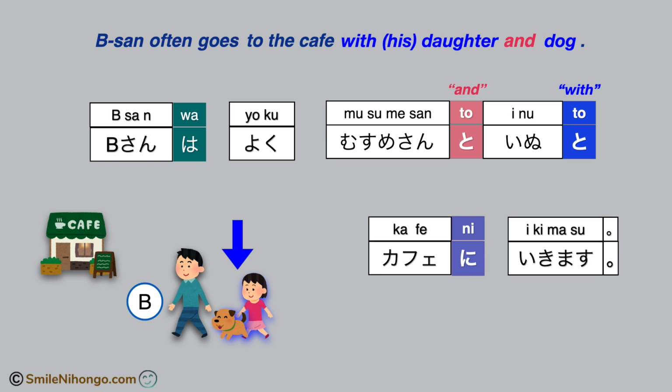Like this, it is very common in Japanese that you use one particle multiple times in one sentence for different functions.